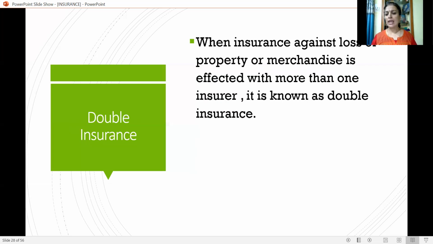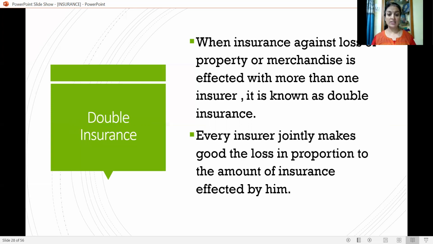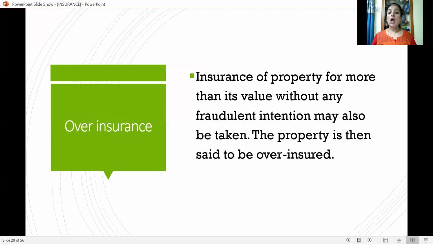When insurance against some goods or property or merchandise is effected with more than one insurer, it is known as double insurance. If you are taking the policy with more than one insurance company, it is called double insurance. But every insurer jointly makes good the loss in proportion to the amount of insurance effected by him. In no way do these companies allow you to make profit out of this insurance. That is the motto or aim of the insurance concept.